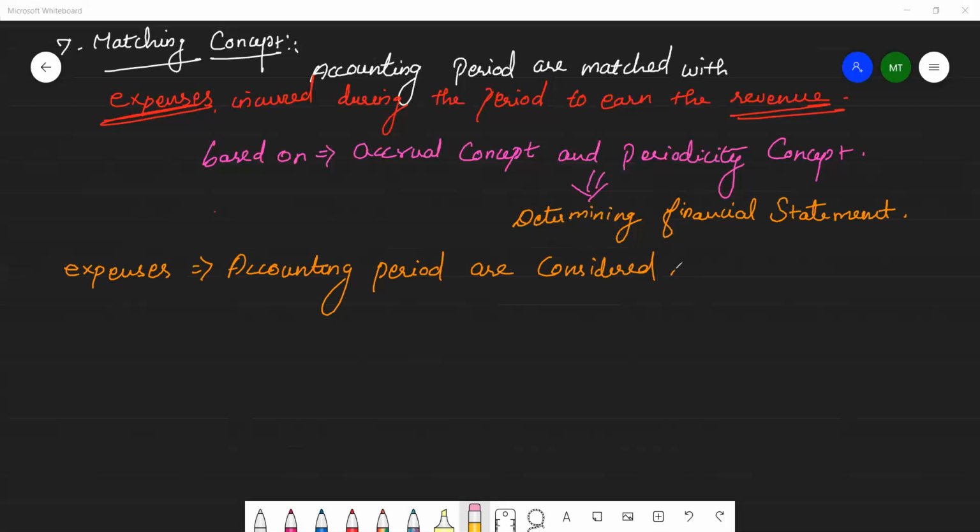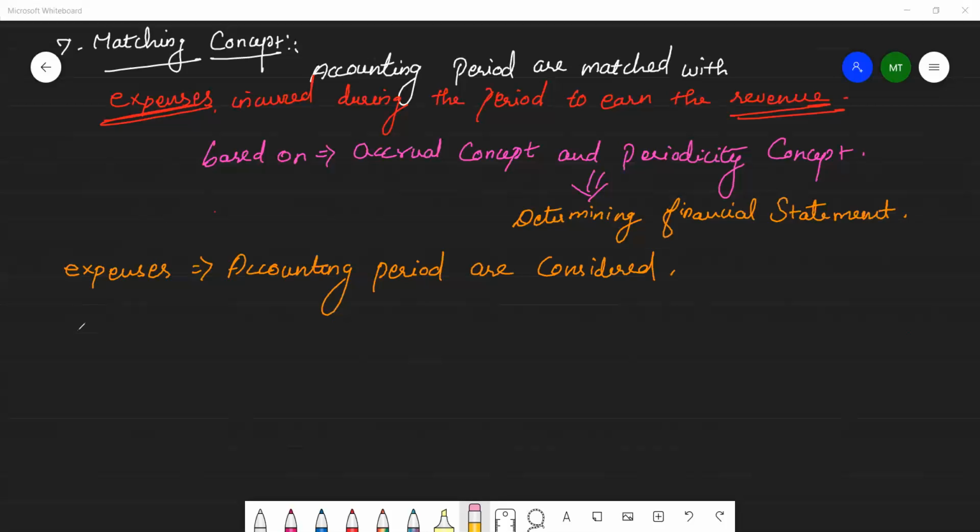On the basis of this concept, adjustments are made for outstanding and prepaid expenses and accrued and unearned revenues. Also due provisions are made, the depreciation of fixed assets, bad debts, etc. So in adjustments we get outstanding expenses, prepaid expenses, accrued expenses, unearned revenues.